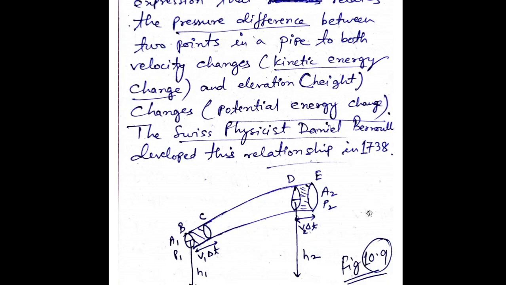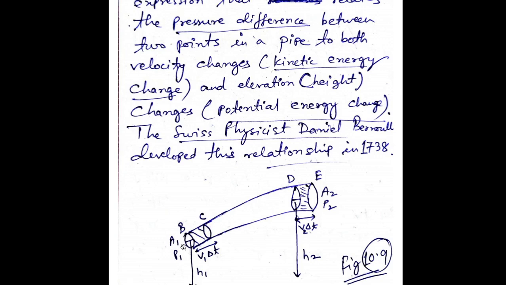Bernoulli, sorry. Now this is figure 10.9, which I have drawn exactly as it is given in your book. You see, this is a pipe in which my liquid is flowing. The area of one end is A1 and the area of the other end is A2. Let me assume that the area of the pipe is not the same throughout. I can have a pipe like this, right?